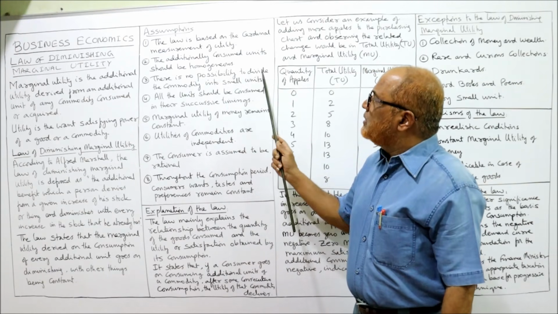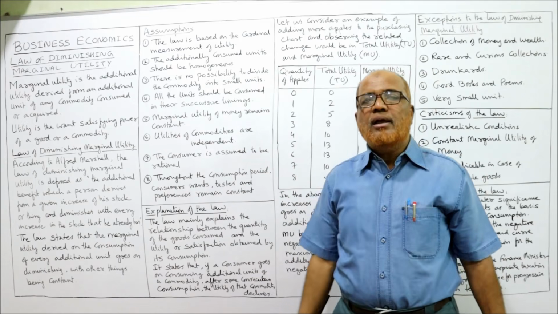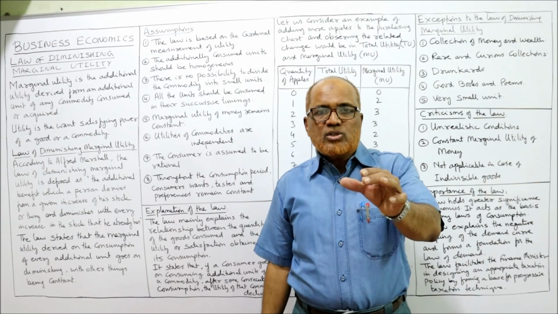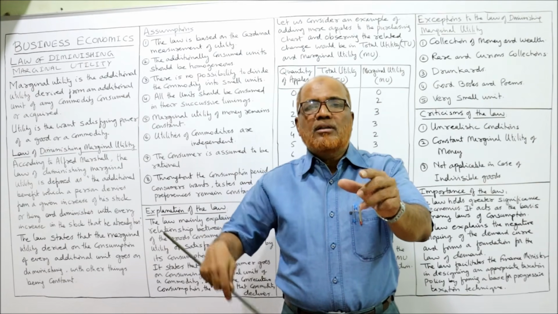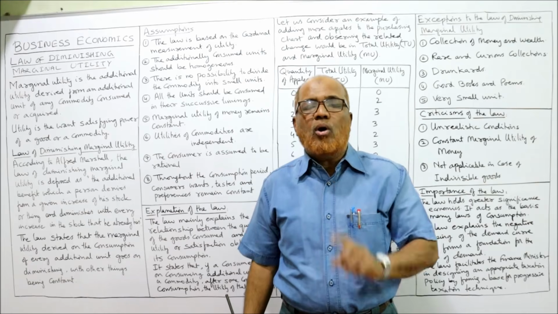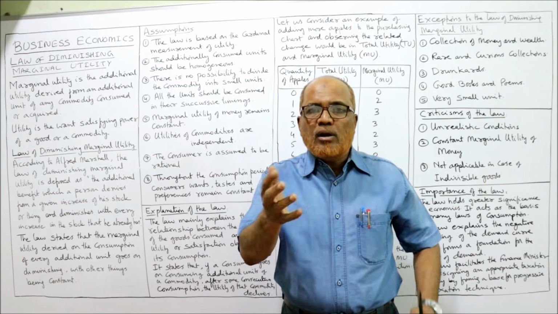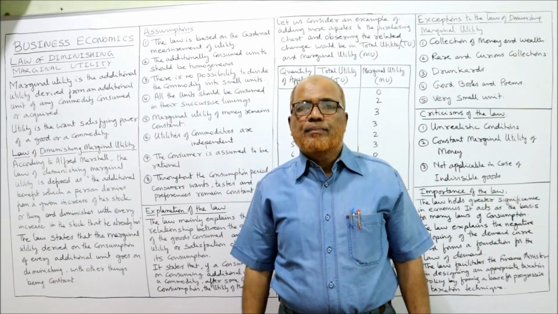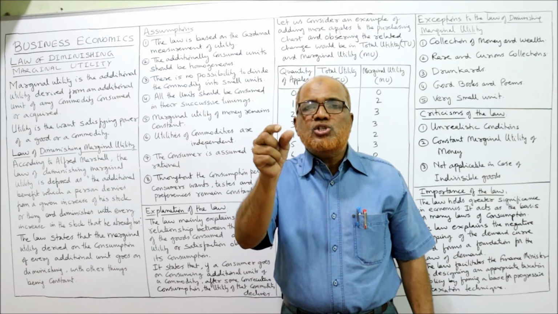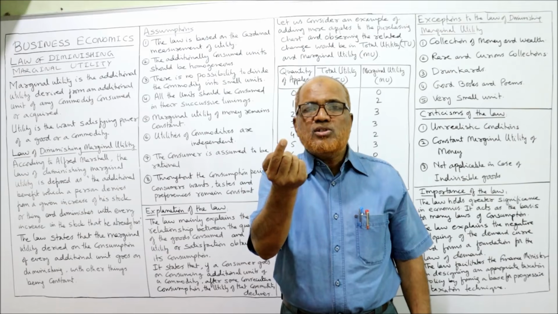There is no possibility to divide the commodity into smaller units. That means the units on which we are checking this law should not be too small. For example, a person who is thirsty is drinking water in spoons. A spoon is very small.